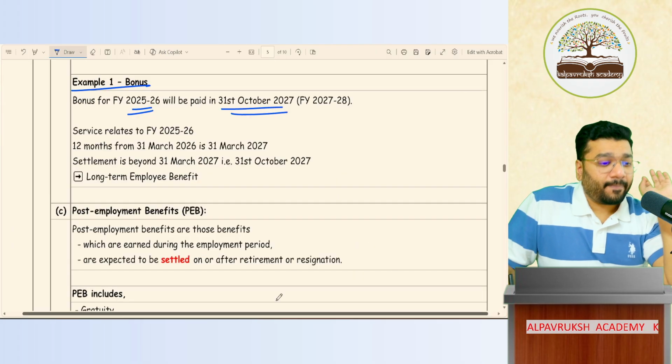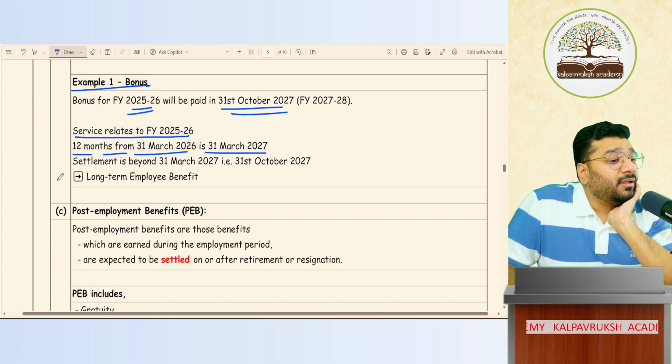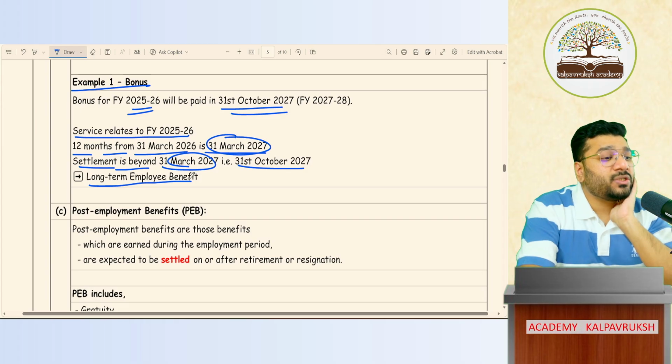Okay. Come back. Services related to 25-26. 12 months from 31st March 26 is 31st March 27. Settlement is going to happen beyond this date, which is 31st October 27. Hence, this bonus will be treated as a long-term employee benefit. Okay, not okay. This is what this point is trying to say.